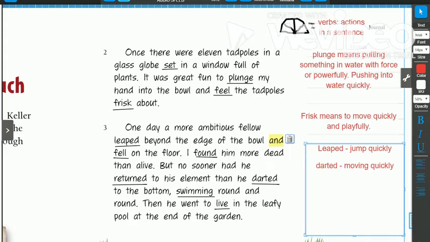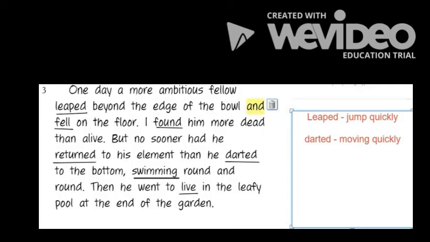We also have the words swimming and live, and you guys know those ones, so I'm not going to give you definitions of those. Go ahead and pause the video now so you can write down the definitions of leaped and darted. If you haven't finished, pause the video and finish your work before we continue.